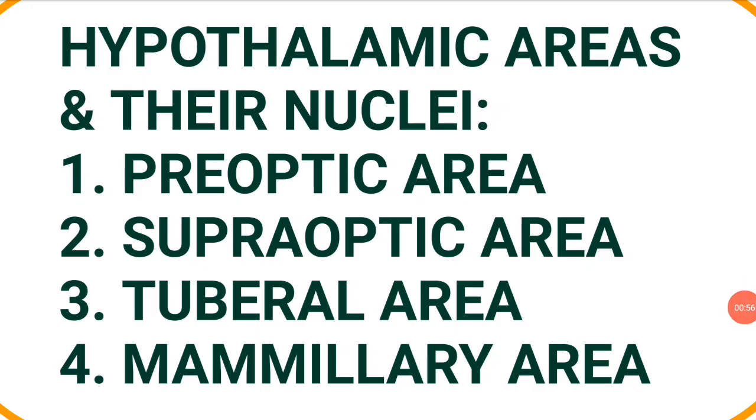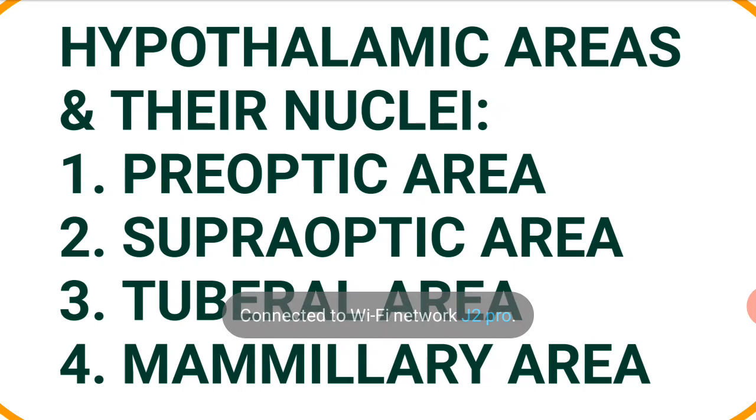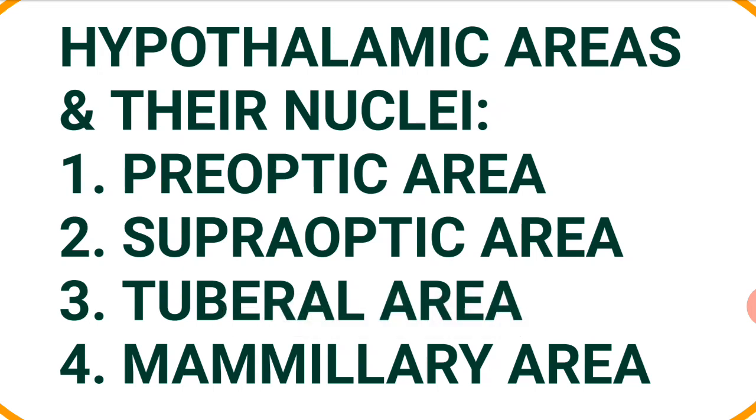So the hypothalamic nuclei are classified based on the hypothalamic areas. There are 4 hypothalamic areas: preoptic area, supraoptic area, which is also called as anterior group, tuberal area, which is also called middle group, mammillary area, which is also called posterior group.